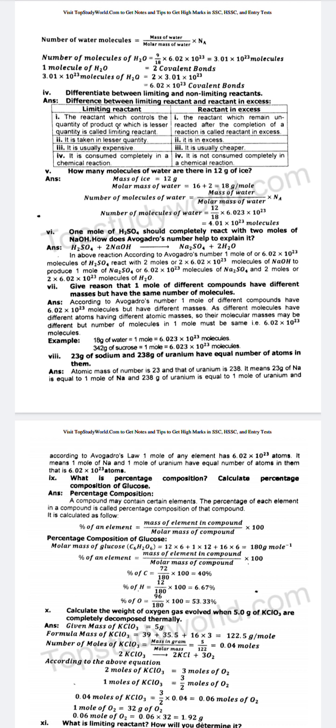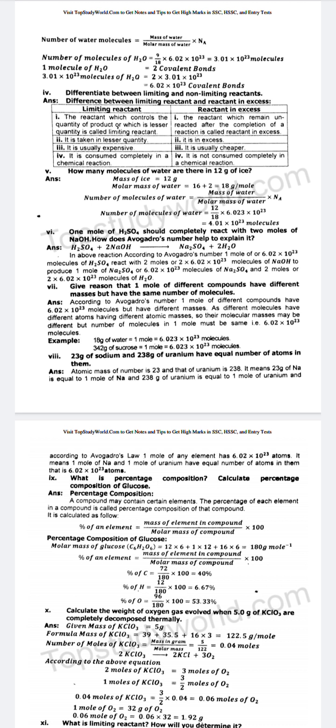Example: 18 gram of water is equal to 1 mole is equal to 6.023 multiplied by 10 power 23 molecules. 342 gram of sucrose is equal to 1 mole is equal to 6.023 multiplied by 10 power 23 molecules.